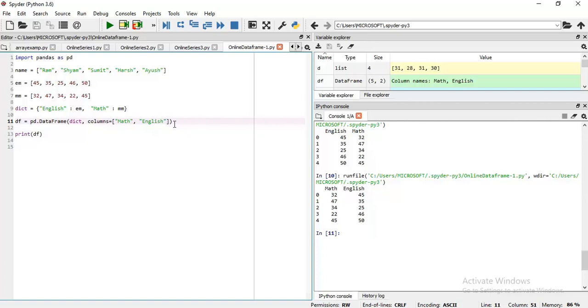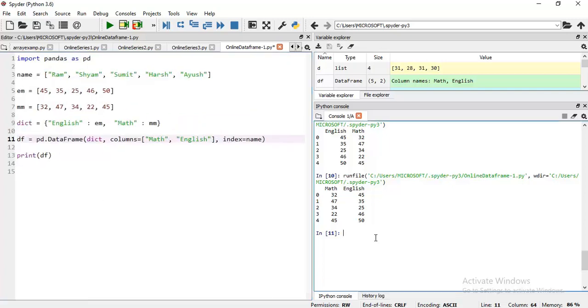Now the next thing: here you see the default index. If you want to replace this default index with a label index, using the name for the label index, you need to add only one thing here: index is equal to name.